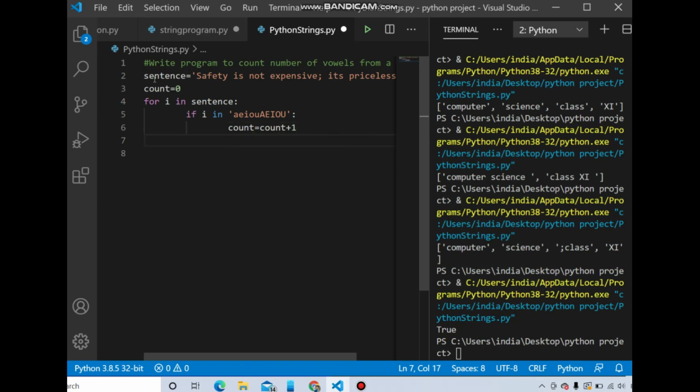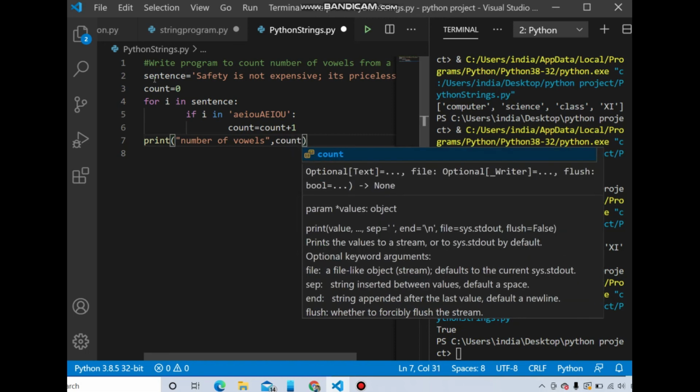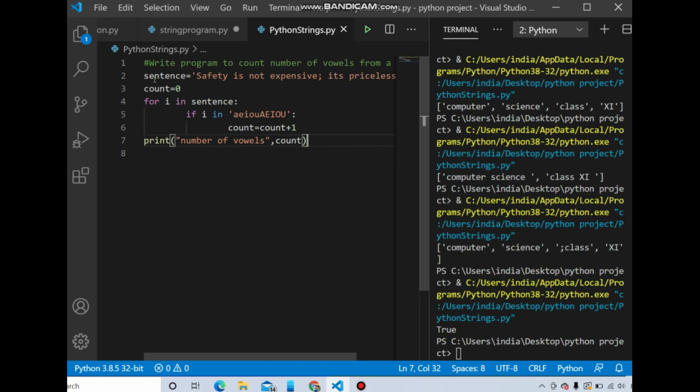i in the for loop is a single character. Then check whether that character lies in this list, A, E, I, O, U, and so on. Then after calculating all that, we will print it. Print the value of count, or before that just write a line, "number of vowels," after the double quotes when you end, you take a comma, and after the comma the variable name where you are keeping that particular count.